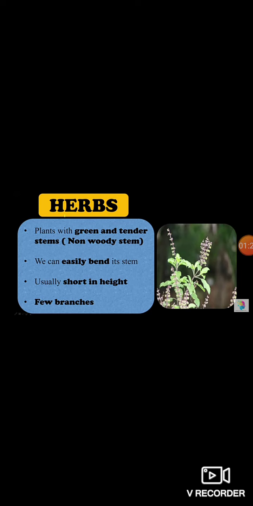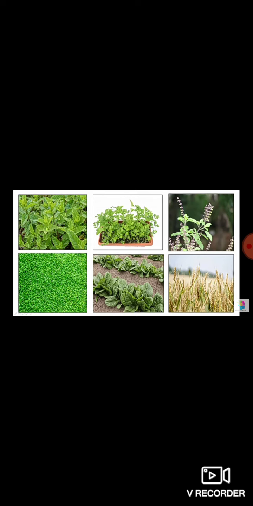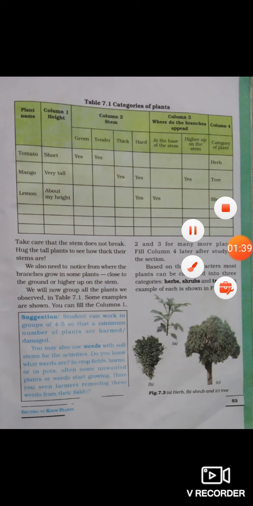Let's look at some more examples of herbs. Pudina plant or mint plant is also a herb. Coriander plant or dhania plant, tulsi, grasses, spinach or palak, wheat plant, all of these are herbs. Some more examples are tomato plant, wheat plant, rice plant, ginger plant, carrot plant, tulsi plant, spinach, coriander, pudina, etc. All of these are herbs.